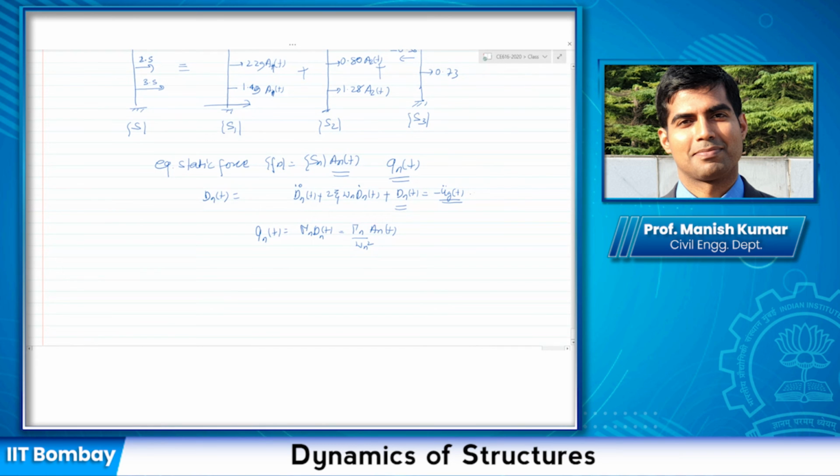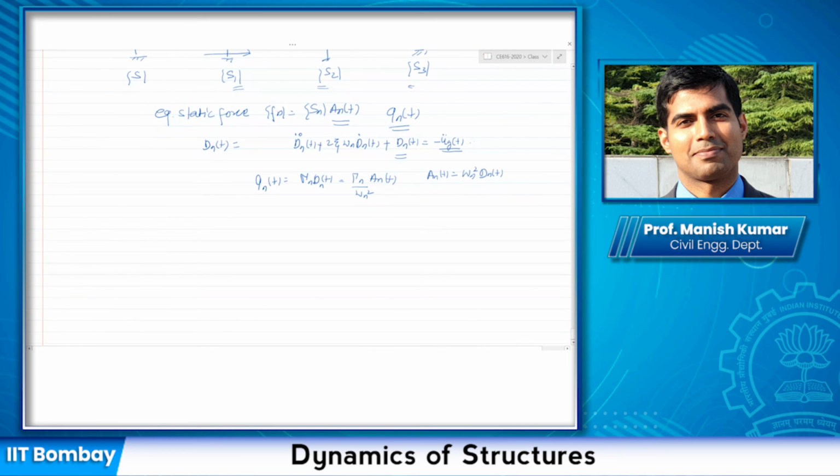And An(t) you can again easily find out if this is your Dn(t). An(t) is nothing but whatever Dn(t) you get from there, just multiply with omega n squared times Dn(t). So just substitute like here, and you will get the displacement response, sorry, in this case the force response, displacement response, and all other responses as a function of the total response.